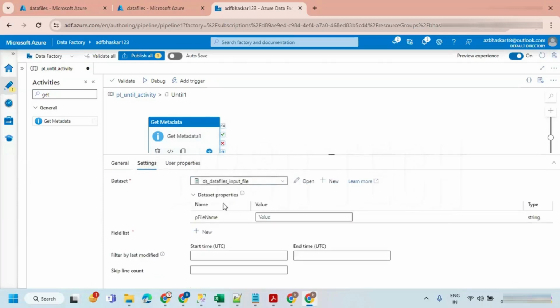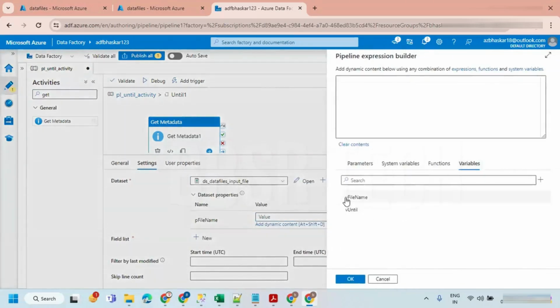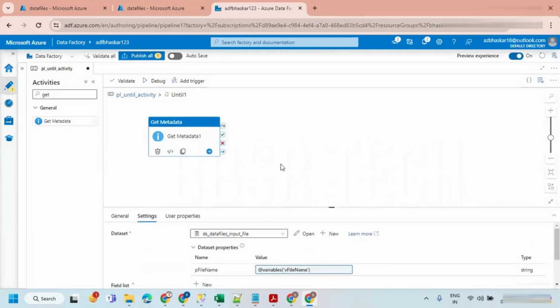What is the set value of this? I'm just taking a file name from the variable. I'm checking whether the file exists or not in the data source. So it is going to give true or false.